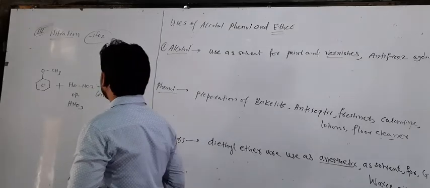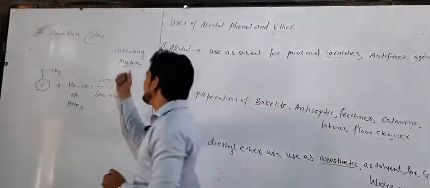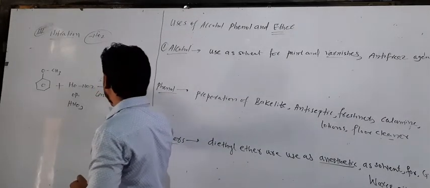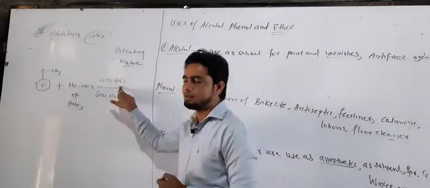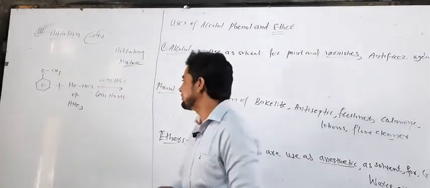So these nitration processes take place in the presence of the nitrating mixture, that is, in the presence of concentrated HNO3, nitric acid, and second, concentrated sulfuric acid, formula H2SO4.